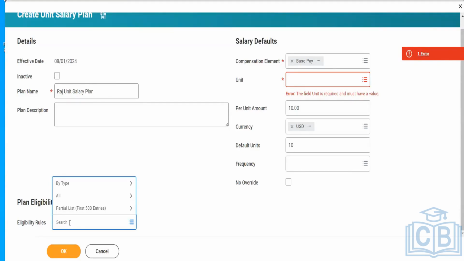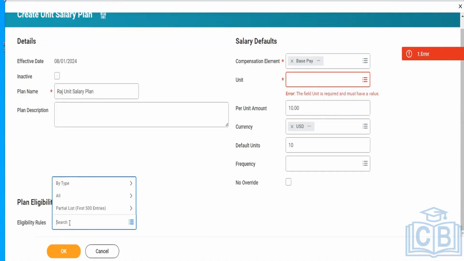Let's take an example. You mentioned there are 50 workers who are full-time. Out of those 50 workers, 10 are on the sales side, and those 10 people in sales, you want to segregate them. How will you do that? By department. It will be either by department, that is one. Another thing is job profile. Job profile is the easiest way.